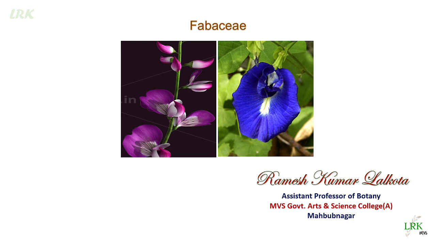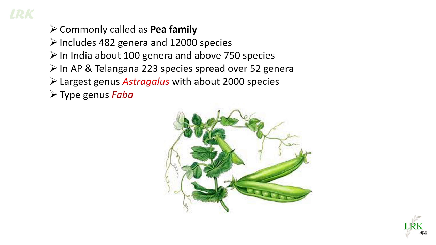Today, we will discuss one more family from Polypetalae, that is Fabaceae. Coming to its diversity and distribution, this family is commonly called the Pea family, and it includes 482 genera and 12,000 species distributed all over the world. In India, about 100 genera and about 750 species are present. And in the place where I dwell, Andhra Pradesh and Telangana, there are 223 species spread over 52 genera.